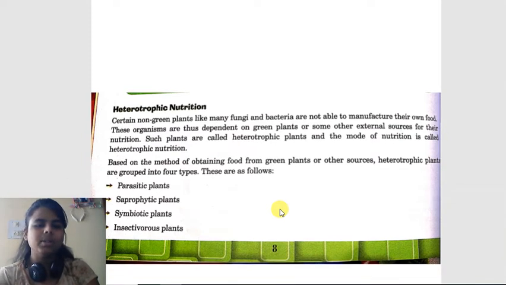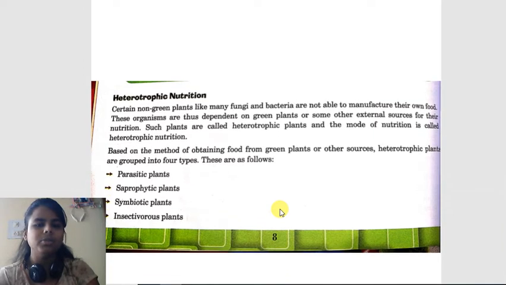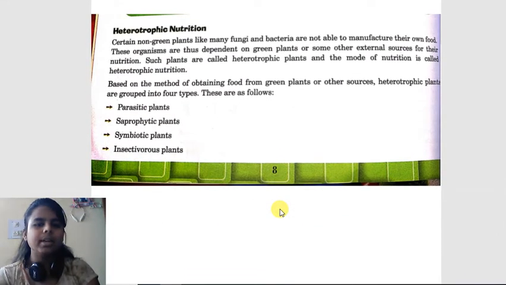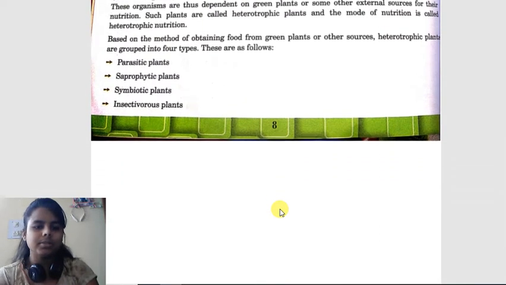In this part, we will be reading about heterotrophic plants. That means non-green plants. They are not able to prepare their own food because of lacking chlorophyll. Therefore, they obtain their nutrients from some other sources. So, based on the method of obtaining food, they are classified into parasitic, saprophytic, symbiotic, and insectivorous.